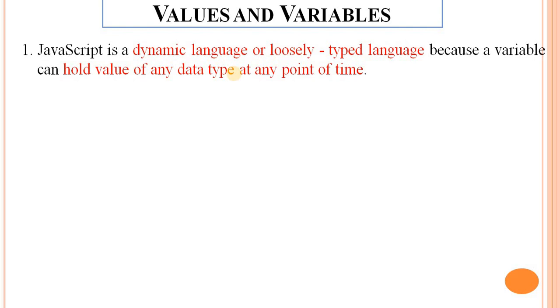Tightly typed languages, like Java or C++, are statically typed: the type is strictly assigned before they are used, such as integer or string, and cannot be changed after being assigned.